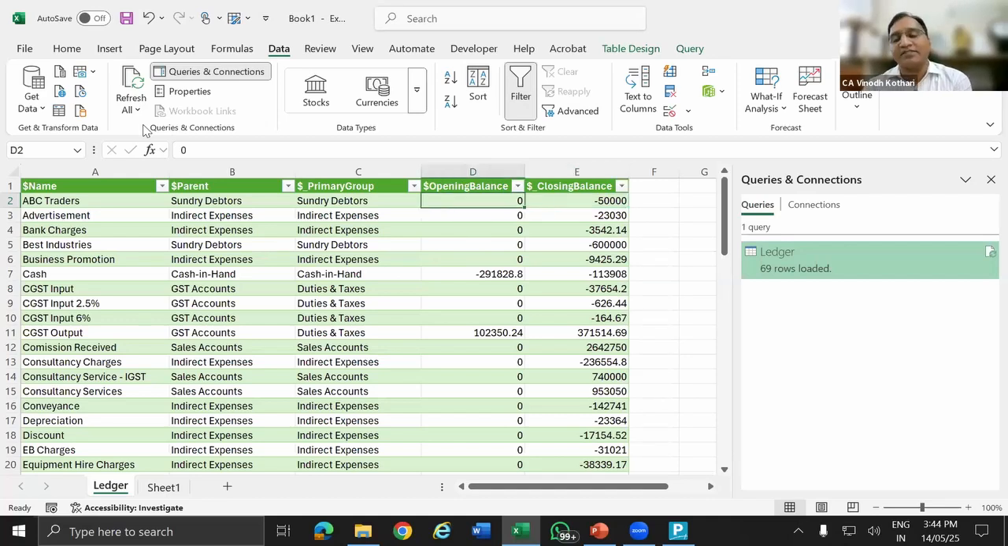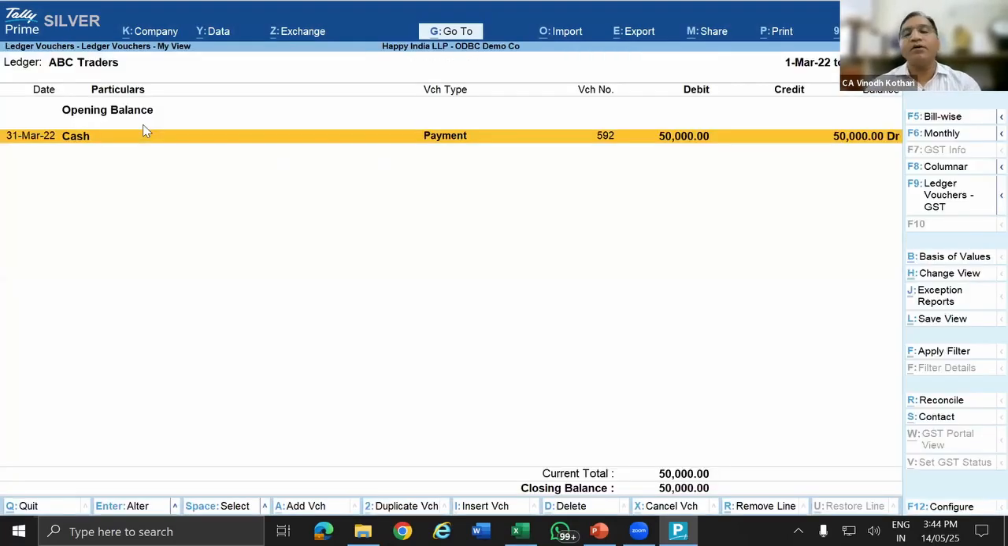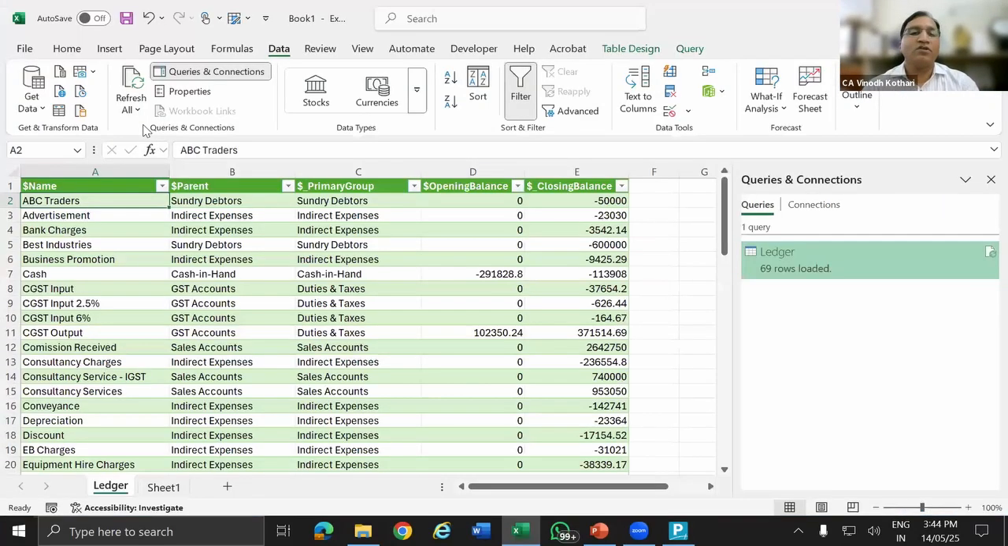Earlier, if you see, it was bank charges. Now what is it? ABC Traders. Display accounts ledger, ABC Traders. So this is the balance of ABC Traders. So within a second, your data will be updated from Tally to Excel.